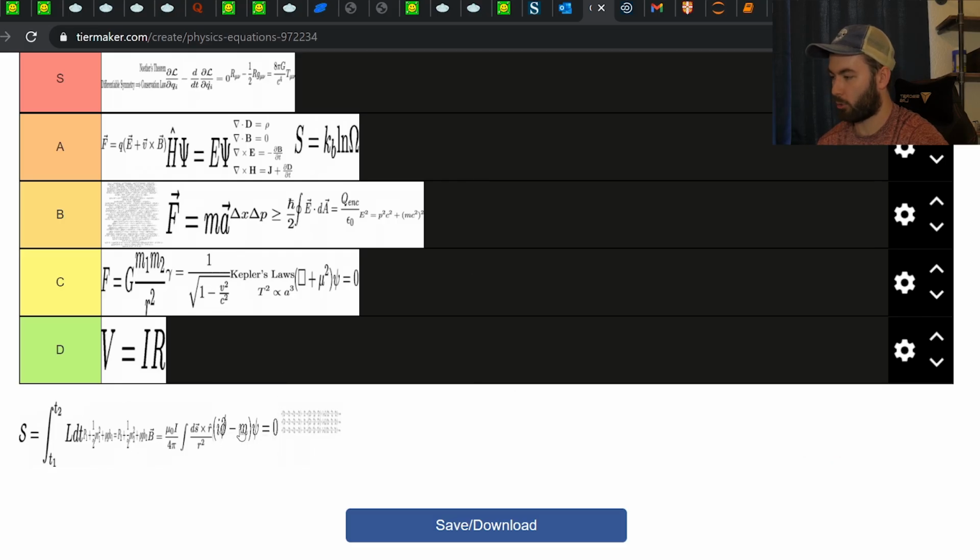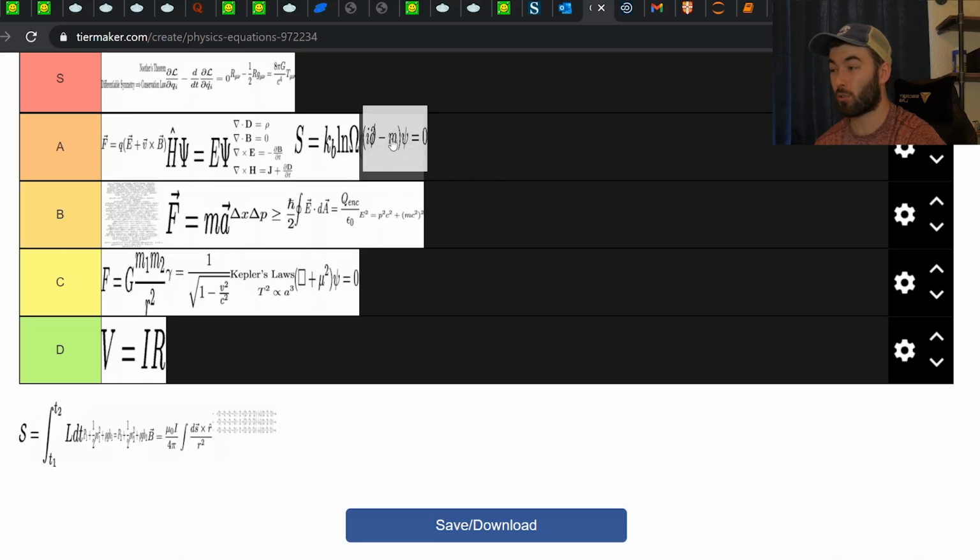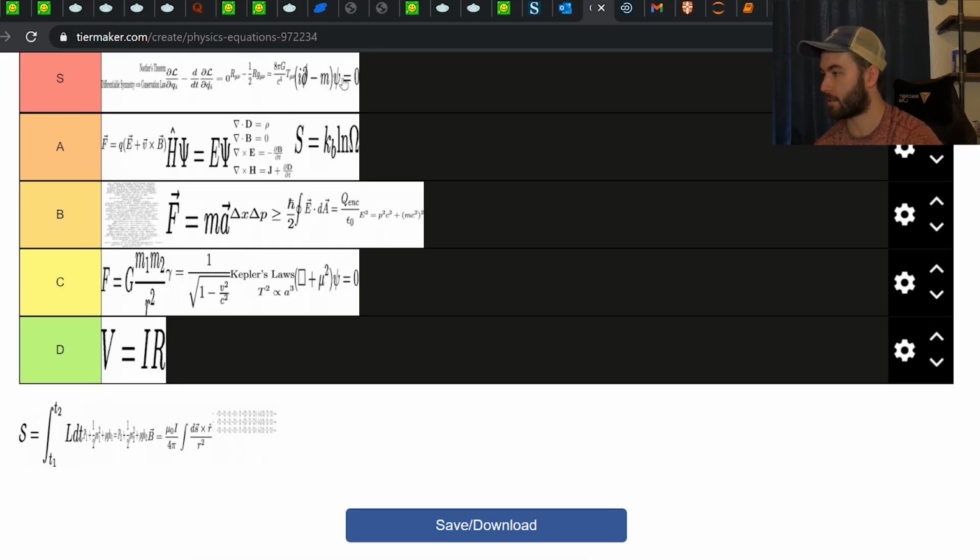Yeah, that was what really got us started with quantum field theory. And you kind of get it by factoring this guy, which is kind of cool. I'm going to put this one in... this is really important. This is a really important equation. It introduces you to the concept of spinors, which are invaluable in quantum field theory. Yeah, it gives us a theory of fermions, too. I'm going to put this in S tier.